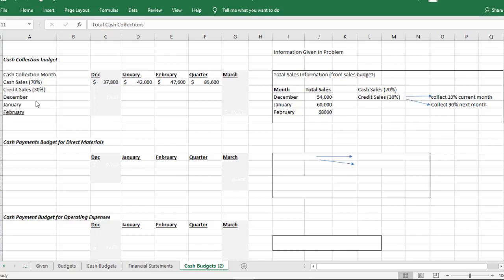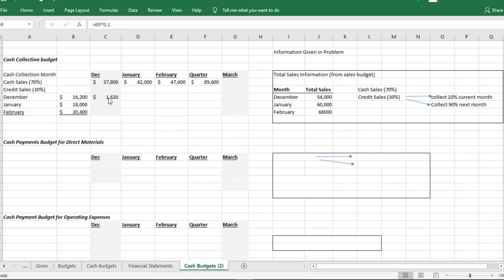Then we have the credit sales. So the credit sales are 30% of the total sales. So I just put them over here just so you could see it. 30% of December, 30% of January, and 30% of February. However, notice that of that 30%, 10% comes in the month in which they made the sale. So of this credit sale amount of $16,200, 10% is going to come in that same month. So the credit sale was made in December, 10% will come in December.